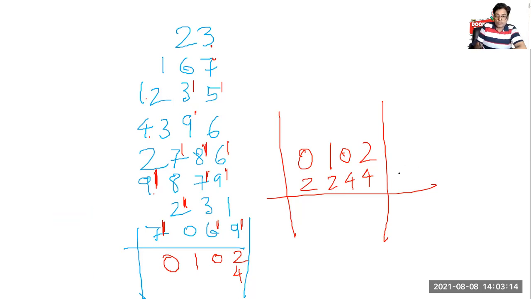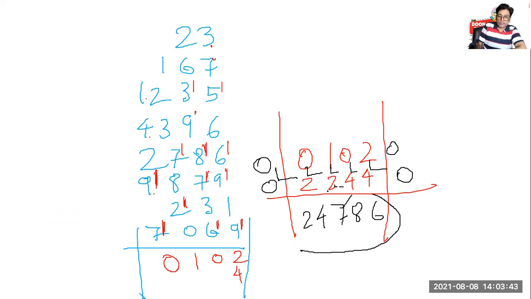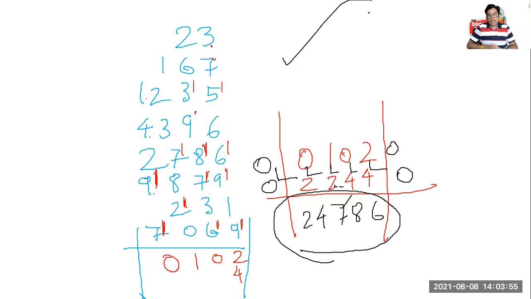L shape addition. 0, 0, 0, 0. L, L, L, L, L. 2406, 0448, 1247, 0224, 002. 24786 is my answer. Got it? Take a screenshot, do your own, practice it hard.